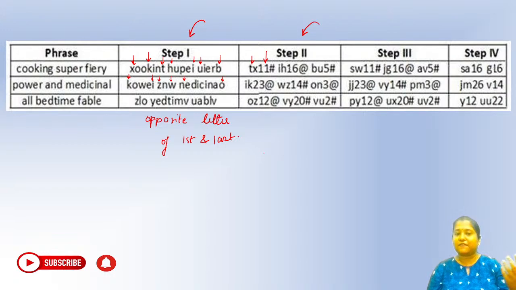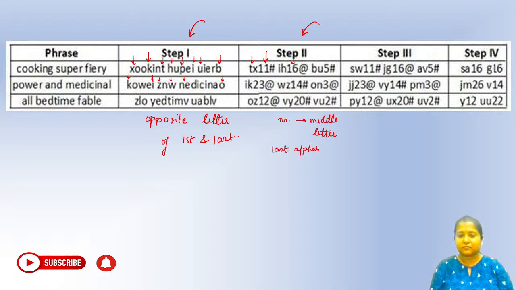Like let's say if we have K here, we have taken 11. If we have a P here, we have taken 16. So what is the number here? Number represents the middle letter. Similarly, we are taking the last alphabet and then the first alphabet.